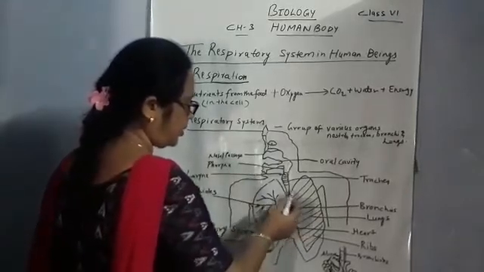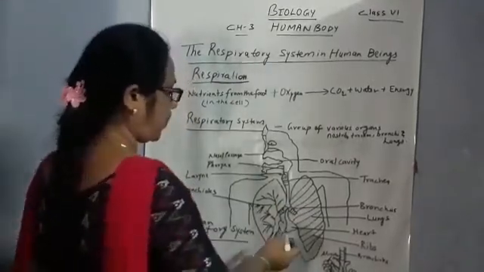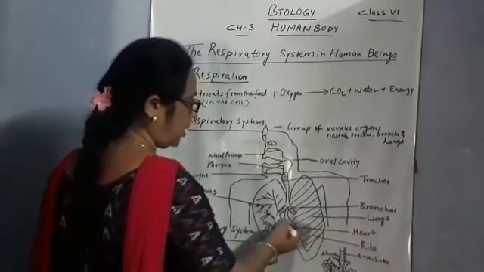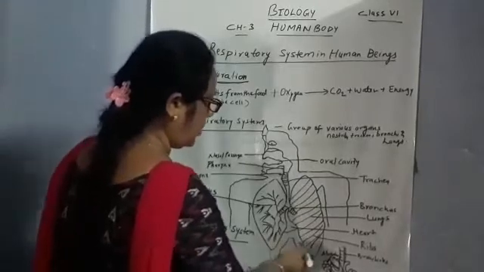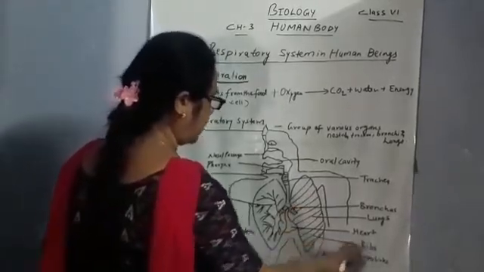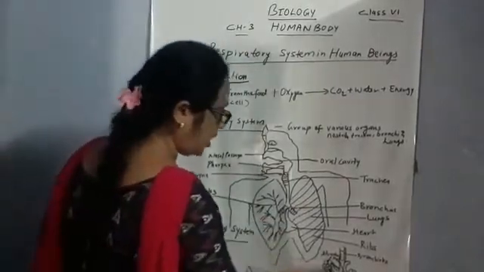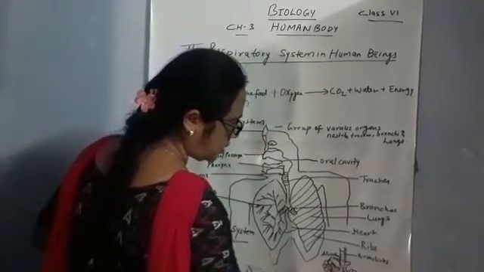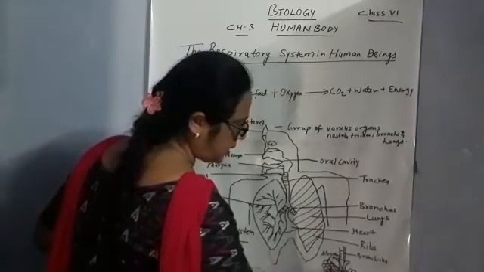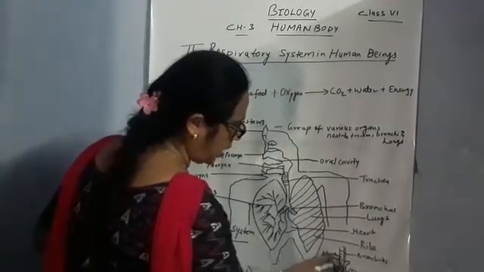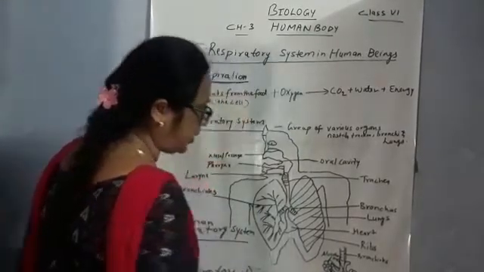On the side of the bronchioles two lungs are present, and beneath the lungs there is a heart, and around the lungs ribs are present. See the structure of the bronchioles. This is a bronchiole, and these round structures are called alveoli, and this is an alveolar sac. Alveoli are surrounded by blood cells.